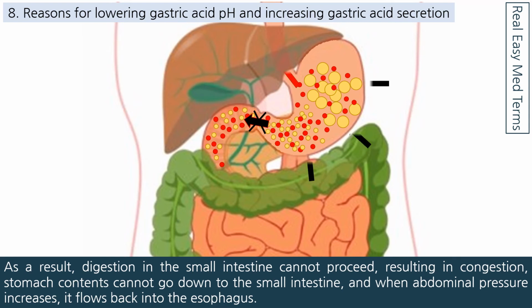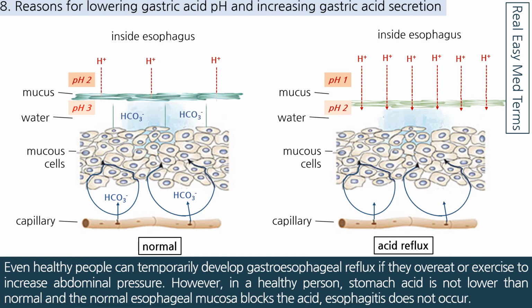Stomach contents cannot go down to the small intestine, and when abdominal pressure increases, they flow back into the esophagus. Even healthy people can temporarily develop gastroesophageal reflux if they overeat or exercise to increase abdominal pressure. However, in a healthy person, stomach acid is not higher than normal and the normal esophageal mucosa blocks the acid.